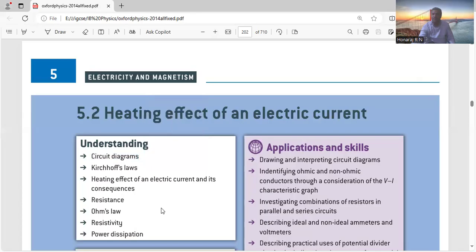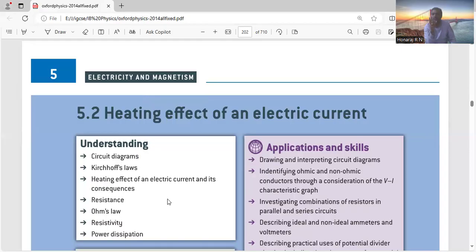So I start with resistance, Ohm's law, resistivity, those things, power dissipation, and Kirchhoff's laws. Resistance is the opposition to the flow of charges. Ohm's law I already explained. Now, let me give you the concept of Kirchhoff's laws. There are two laws. The first one is conservation of charge. The second one is conservation of energy.